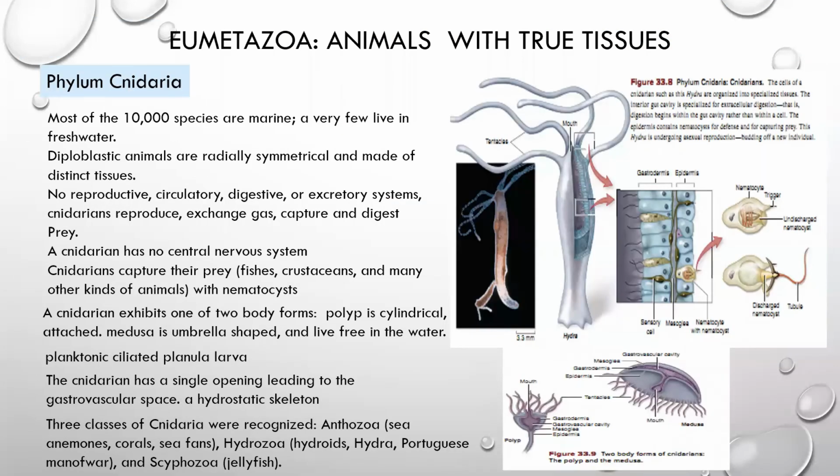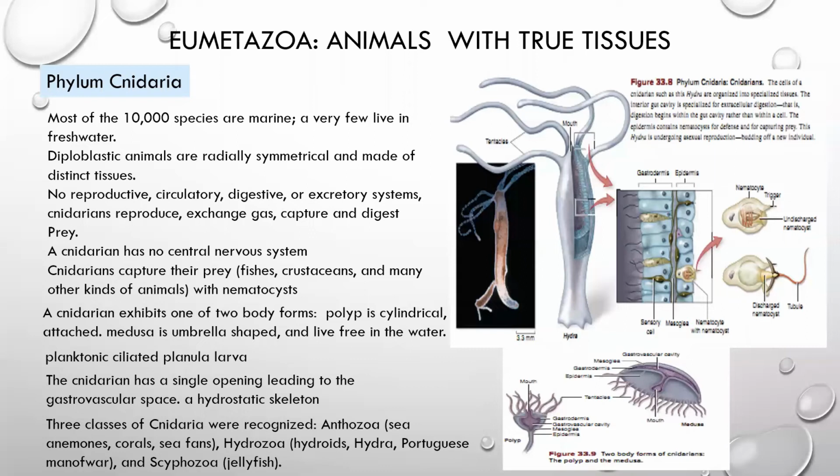In case of Eumetazoa, these are the animals which have true tissues in their body. Phylum Cnidaria or Coelenterata, there are more than 10,000 species which are living in marine ecosystem, and some of them in freshwater.